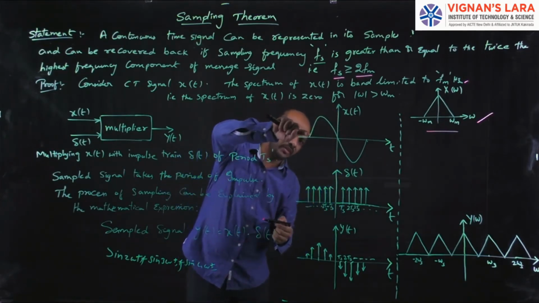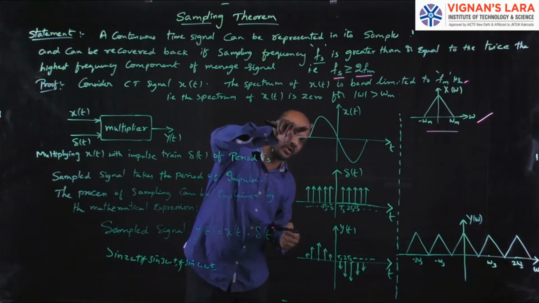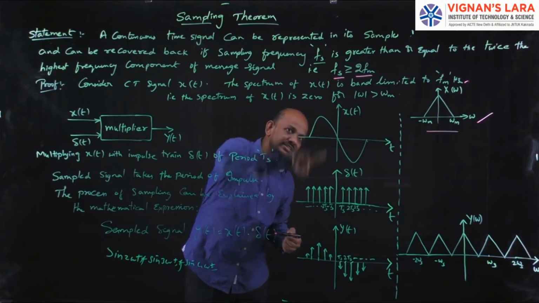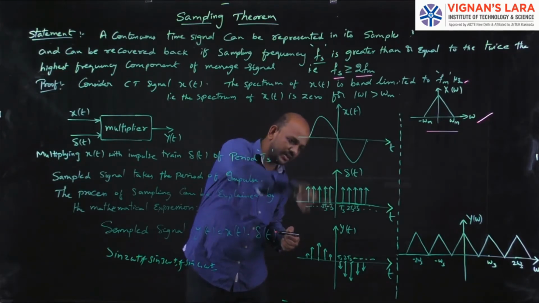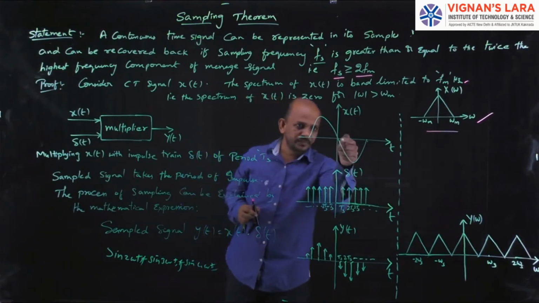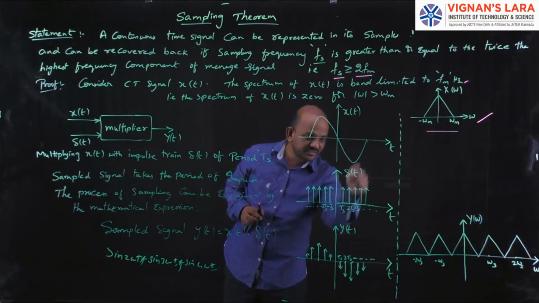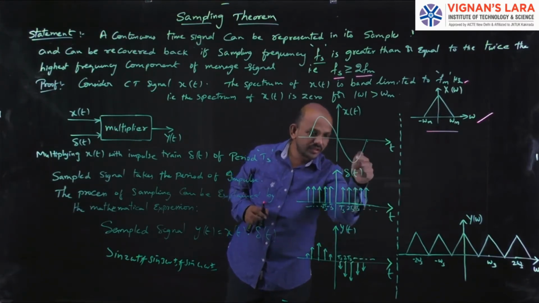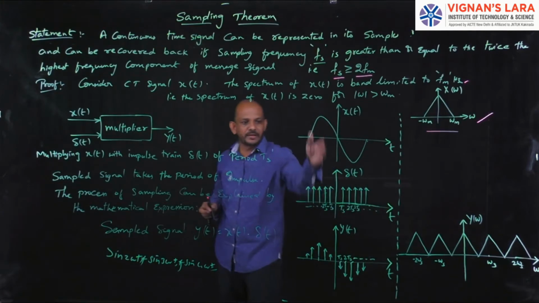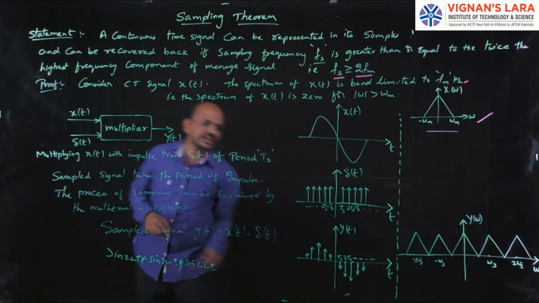So at this point, if I multiply it with an impulse train, I will get this. At this point, I will get this. At this point, I will get this. The same way on the negative side: at this point, I will multiply with this. At this point, I will multiply it with this. So if I multiply that, I will get the values like these.